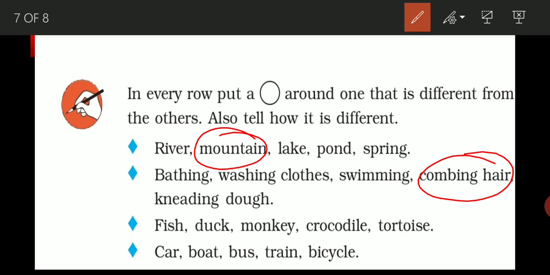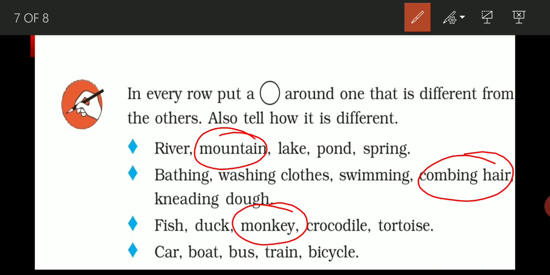Now the third one is fish, duck, monkey, crocodile and tortoise. You can see that among these animals there is a single animal which doesn't live in water, means it is not an aquatic animal. Which one? This is monkey. Monkey doesn't live in water, so we have to circle monkey. While fish, duck, crocodile and tortoise all live in water, that's why they are similar.